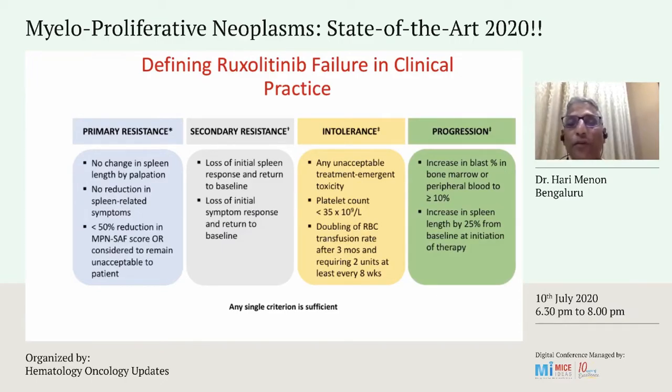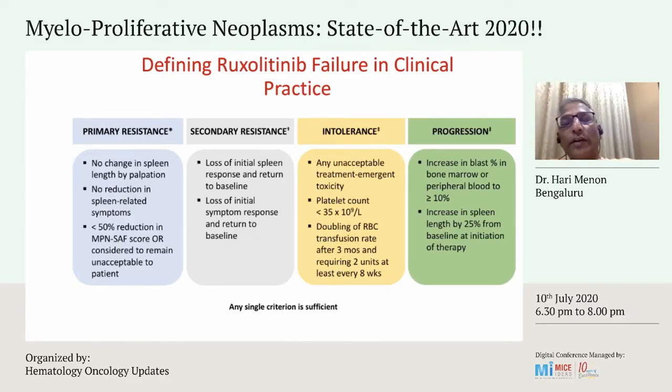So you can have four scenarios. One is a primary response failure, where there is no response at all, no change in spleen size, no reduction in the spleen-related symptoms, or less than the target 50% reduction in the myeloproliferative neoplasia indices. And you have secondary resistance, that is, after some response, you have a loss of the response.